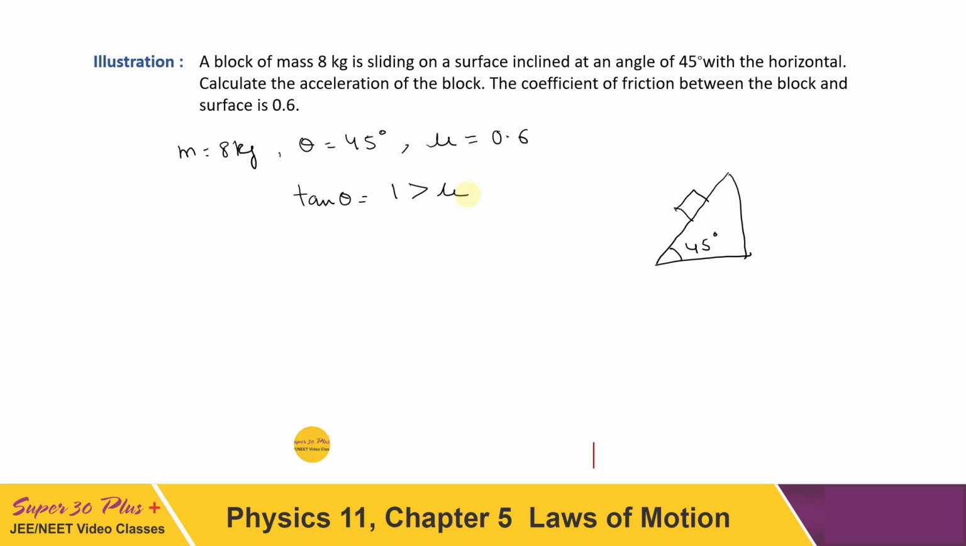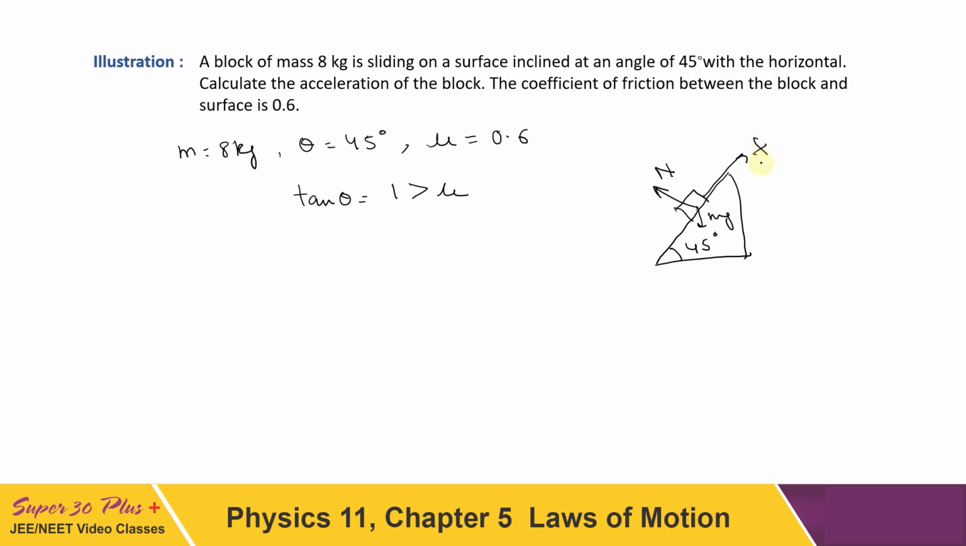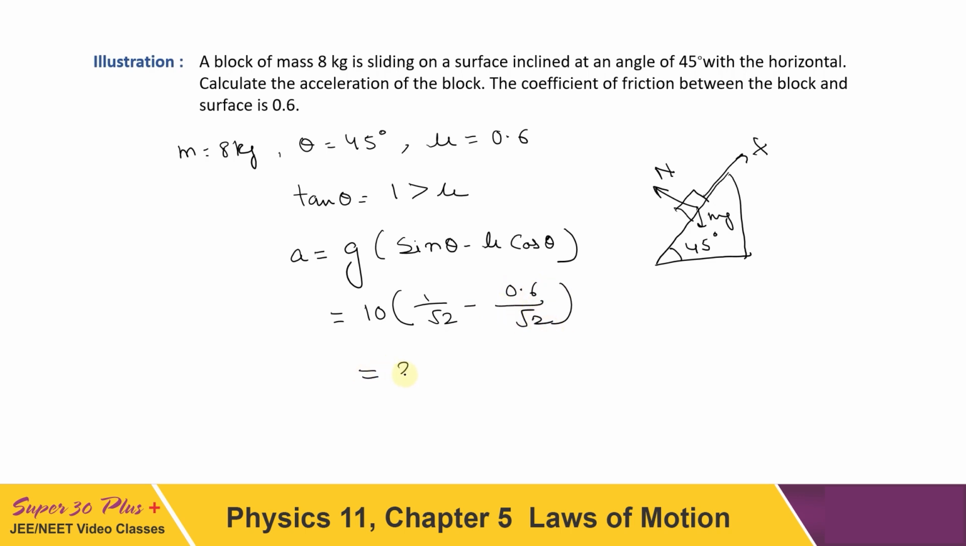Now what will it be? If we draw all the forces on this block, the forces are friction, normal and mg. Now if you write the equation along the incline, then it will give a equal to g sin theta minus mu cos theta. On substituting the values, it will come out as 1 by root 2 minus 0.6 upon root 2. And on solving, this will be 2.828 meter per second square. So this is the acceleration of the block.